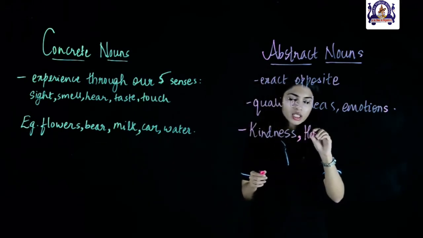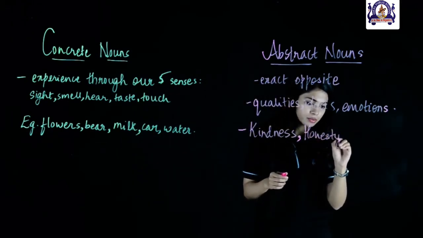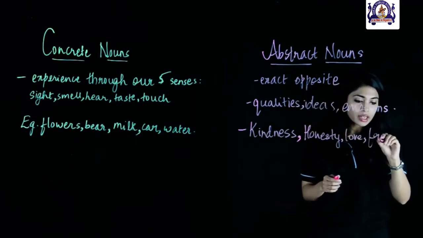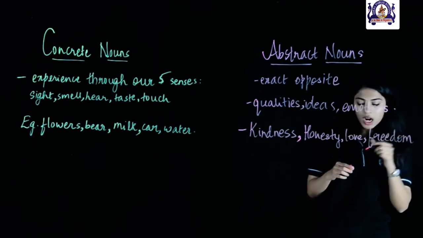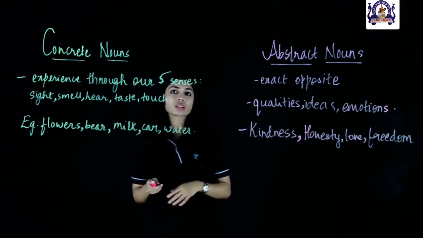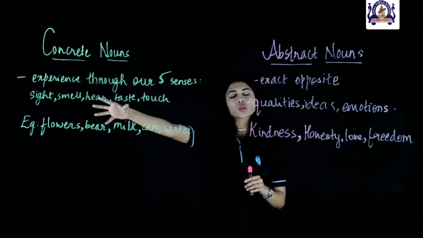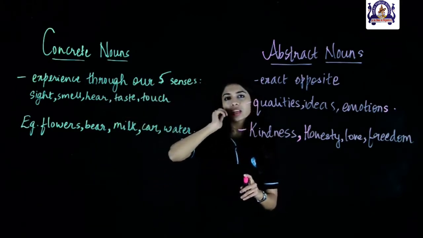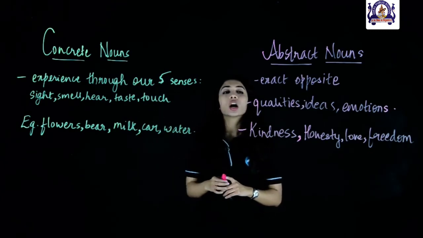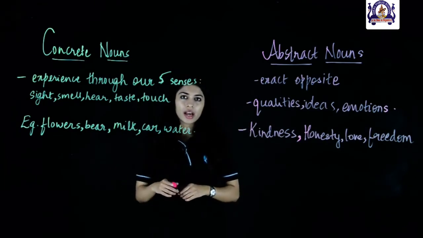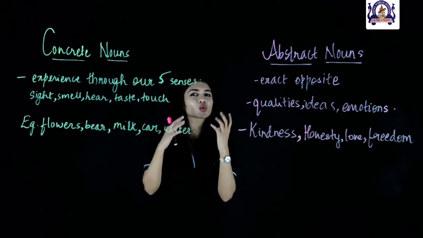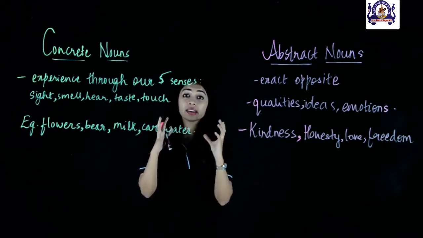Then we have honesty, which is a quality again. Love. Freedom is an idea. So, these are our abstract nouns. So, the major difference between concrete nouns and abstract nouns is that we can experience concrete nouns through our five senses. That is, we can see it, we can smell it, we can taste it, we can feel it through touch. And abstract nouns, on the other hand, we cannot experience them through our five senses. They are emotions, qualities, and ideas.